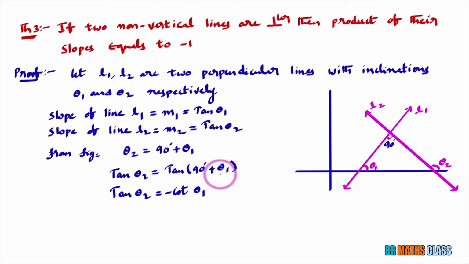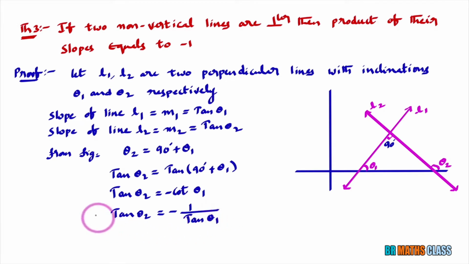All these proofs also I did in the trigonometry chapter. You can check all those videos over there. Tan of 90 degrees plus θ1 is minus cot θ1. We know from trigonometry, cot θ can be written as 1 by tan θ. So cot θ1 can be written as 1 by tan θ1.